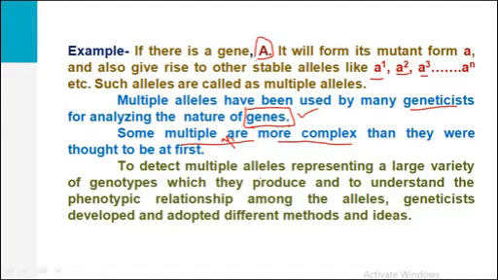To detect more multiple alleles representing a large variety of genotypes which they produce, and to understand the phenotypic relationship among the alleles, geneticists developed and adopted different methods and ideas, and they are studying multiple alleles by using these methods.